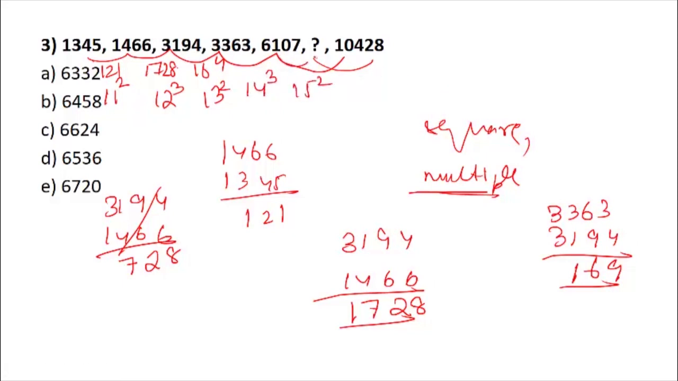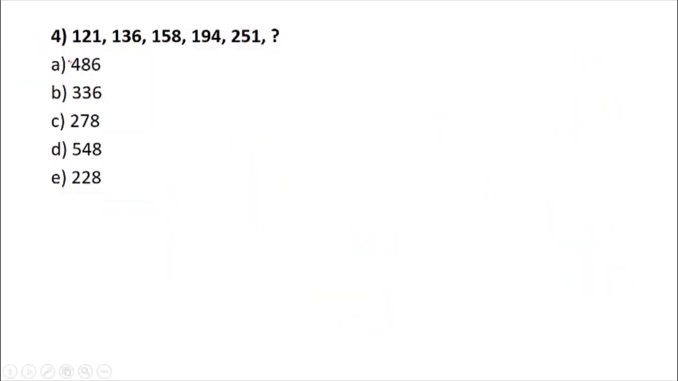Okay, so here if you see 6107, 15 square is 225, 2, 1 carry 3, 3, 6, so the correct value would be 6332. So the correct option would be A. Now again, let us move on to next problem.